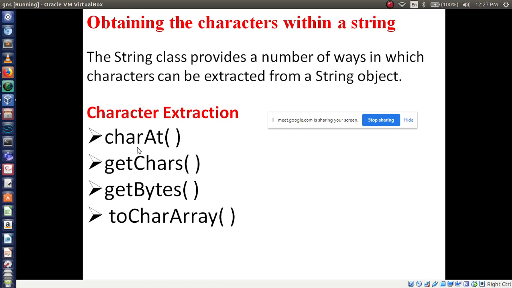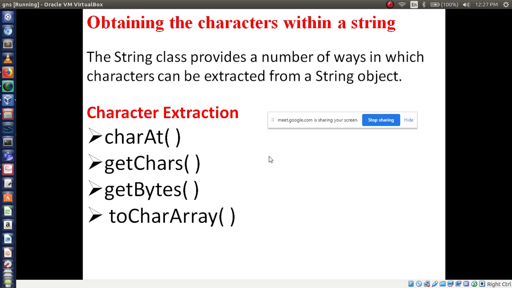So here we have four methods: charAt, getChars, getBytes and toCharArray. Sometimes they are going to ask these methods one by one or individually, so try to concentrate. This is a very important question. So now you understood? From a string you can access the characters. There are four methods. What are those? charAt, getChars, getBytes, toCharArray. These are our methods. So let's see them one by one.